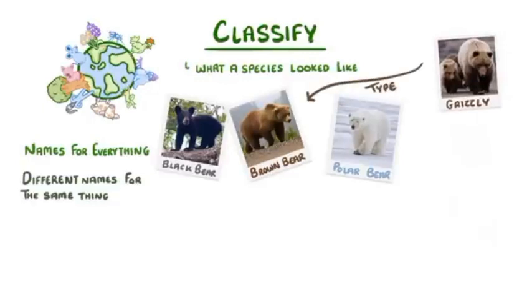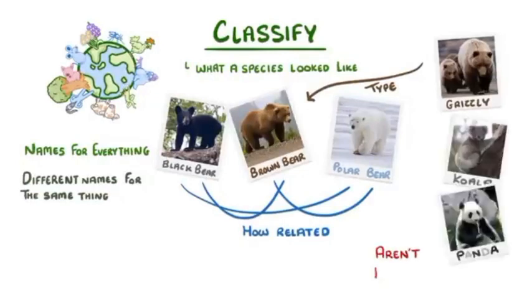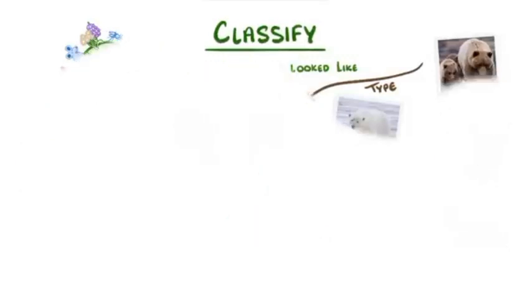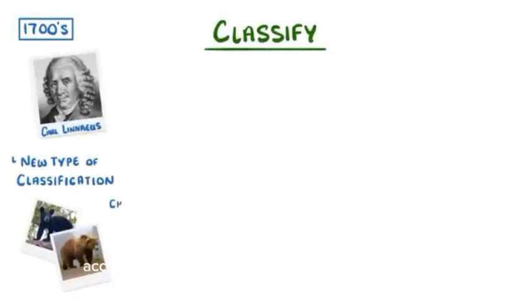The other problem is that simple names don't tell us much about how related the different species are. For example, grizzly bears, koala bears, and panda bears aren't really related at all. To try and fix all these problems, in the 1700s, a man named Carl Linnaeus proposed a new type of classification, which groups species together according to their characteristics and bone structures.